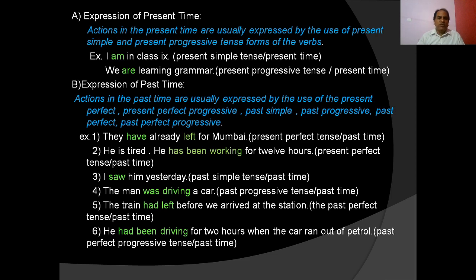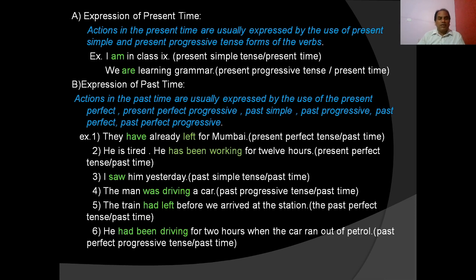Here am stands for the present simple and the time is present time. And we are learning grammar. Here are learning marks the present progressive tense, but the time is the present time. So present simple tense and present progressive tense talk about present time.